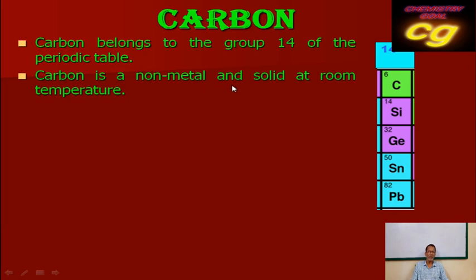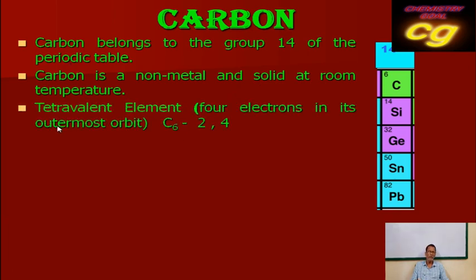Carbon is a non-metal and exists as a solid at room temperature. If you see the physical state of carbon, it always exists in solid state at room temperature. Then carbon has tetravalency. If you see the configuration, carbon, atomic number 6, has configuration 2, 4.